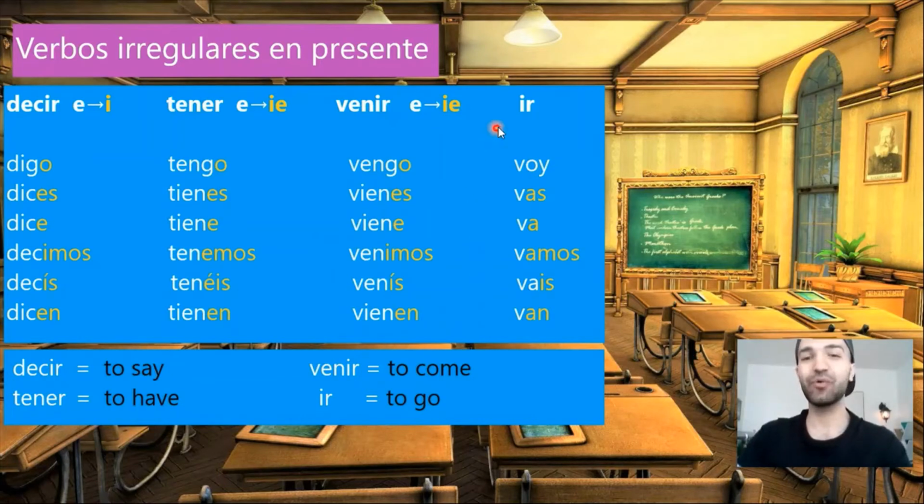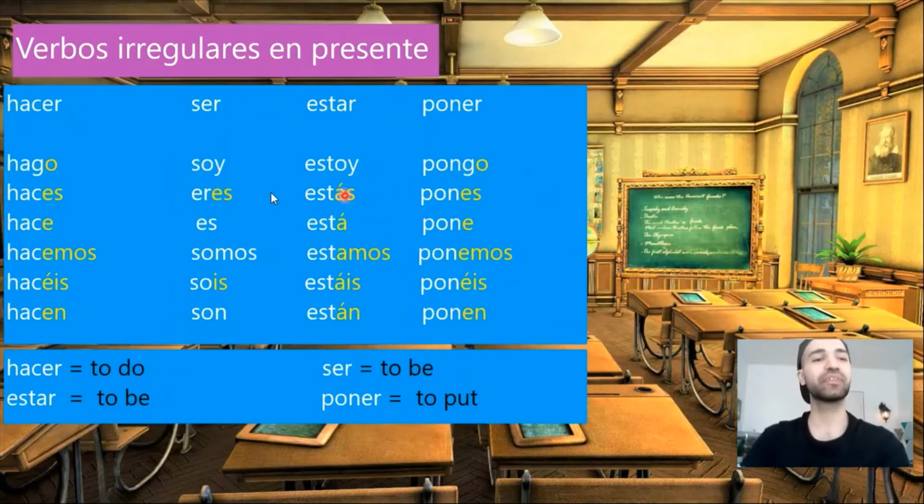Now, el verbo ir. We also know this verb. El verbo ir means to go. Yo voy, tú vas, él va, nosotros vamos, vosotros vais, ellos van. Voy, vas, va, van. Nosotros vamos, vosotros vais.